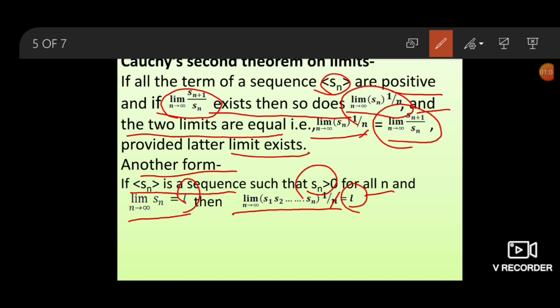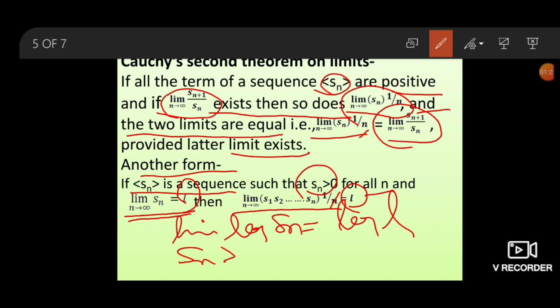We have used the following fact: limit n goes to infinity Sn equals L if and only if limit n goes to infinity log Sn equals log L, provided Sn is greater than 0 for all n and L is greater than 0.